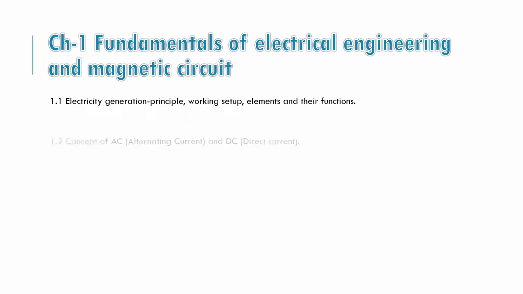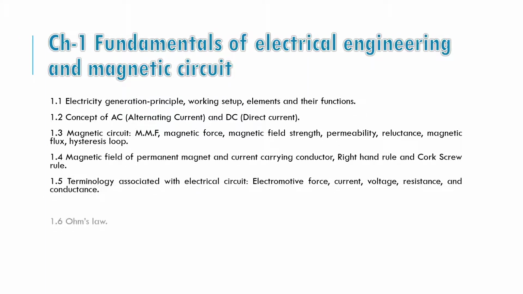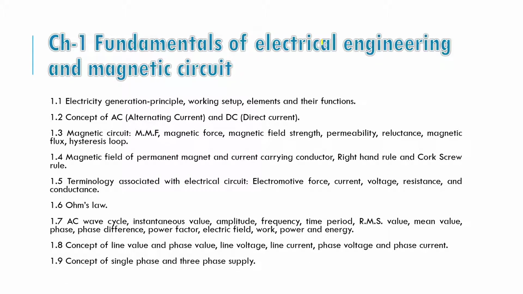Let us see one by one the main topics in each chapter. Chapter number 1 is Fundamentals of Electrical Engineering and Magnetic Circuits. In this we will study the electricity generation principle, that is how electricity is generated, the working setup, elements and their functions. Mainly we will see how electricity is generated using generators.